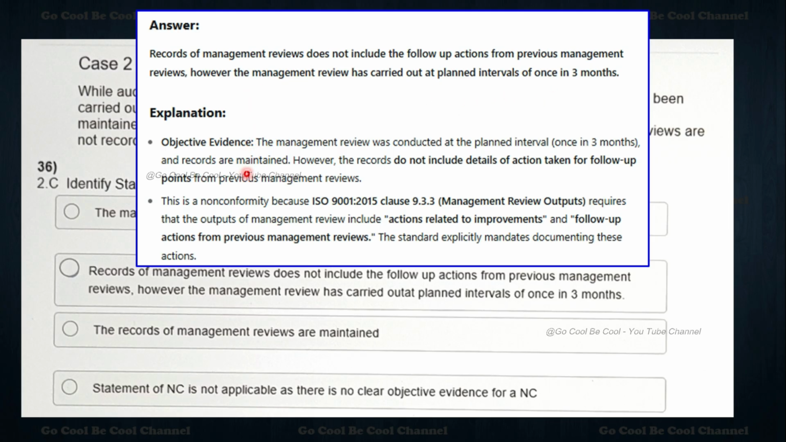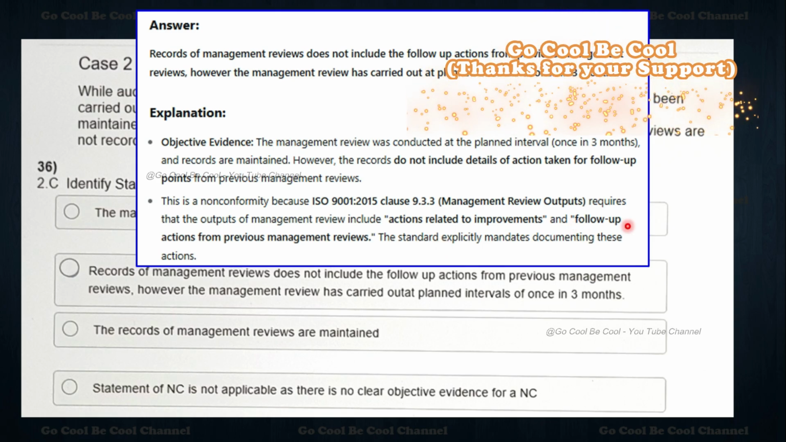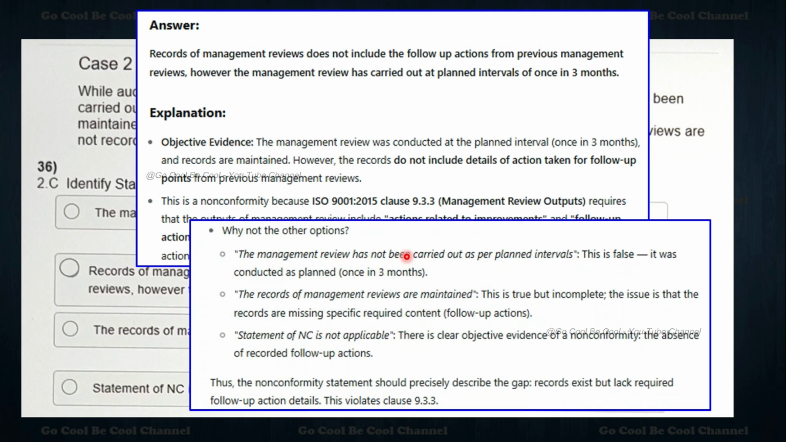Explanation, objective evidence: the management review was conducted at the planned interval of once in 3 months and records are maintained. However, the records do not include details of action taken for the follow-up points from previous management reviews. So this is the non-conformity, because clause 9.3.3, management review outputs, requires that the output of the management reviews include actions related to improvements and then follow-up actions from the previous management reviews. So documenting these actions is one of the areas.